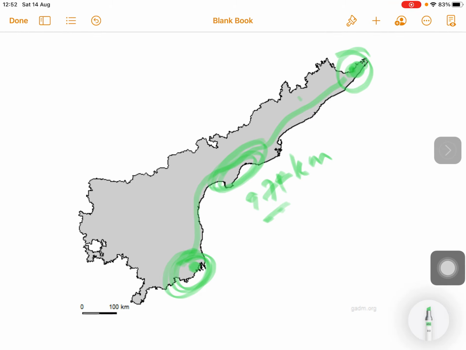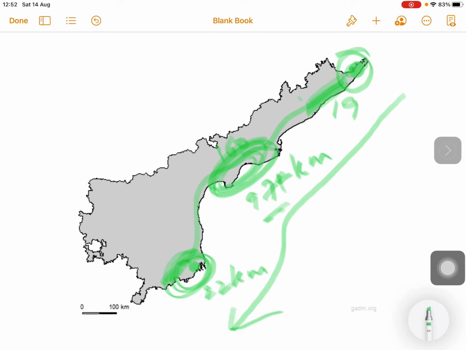These plains are narrow, with 19 kilometers in the north and 22 kilometers in the south, but extending about 160 in the central part. Why? This is due to the alignment of Eastern Ghats in north-south direction along the eastern coast and dissected by Krishna Godavari in the center.